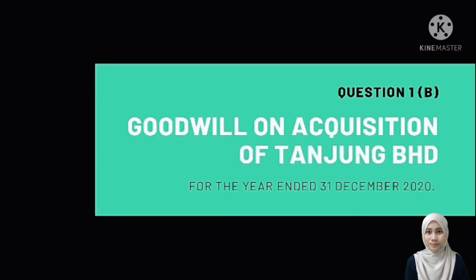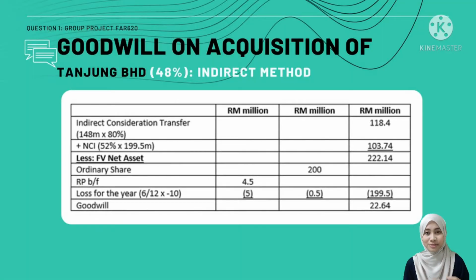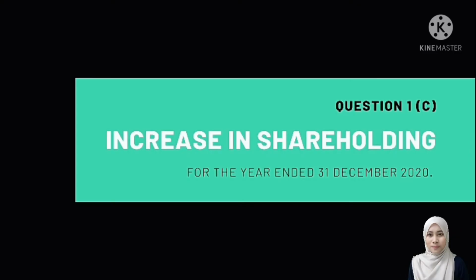108.8 million. Next, we proceed with the goodwill on acquisition of Tanjung Berhad by 48%. In this Tanjung Berhad, we apply the indirect method. That's why we have indirect consideration transferred here. We can get this by 148 million. We multiply with 80%. And then we add NCI, the balance from the 48%, 52%, multiplied with fair value net asset. And then we can get the goodwill on the acquisition of Tanjung Berhad.